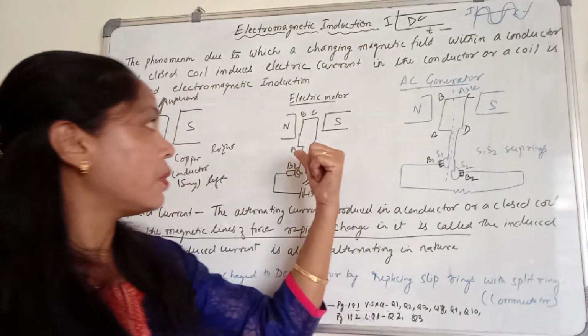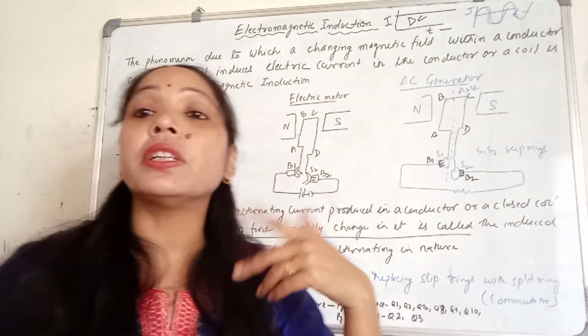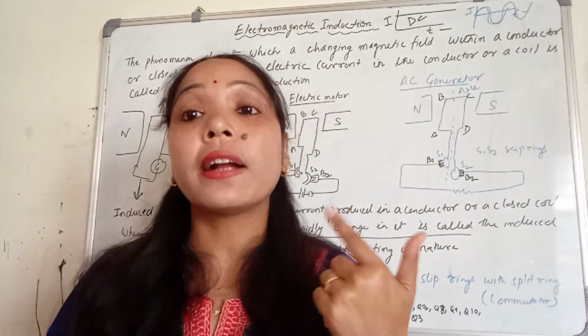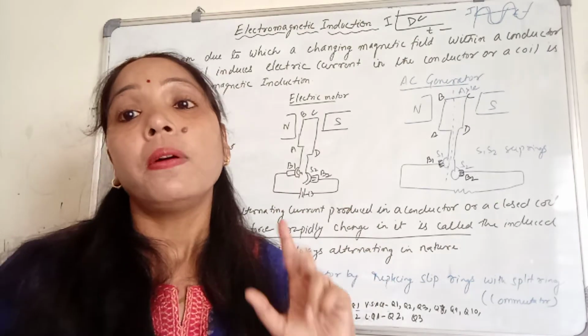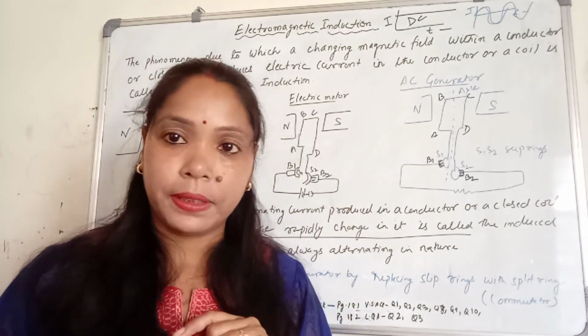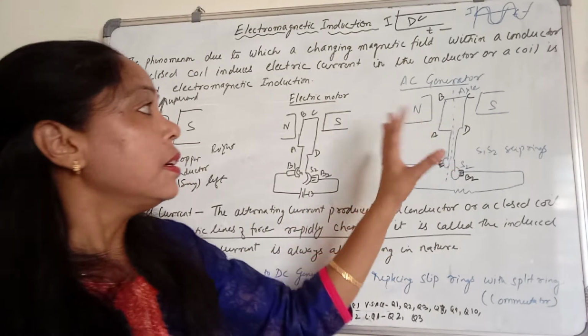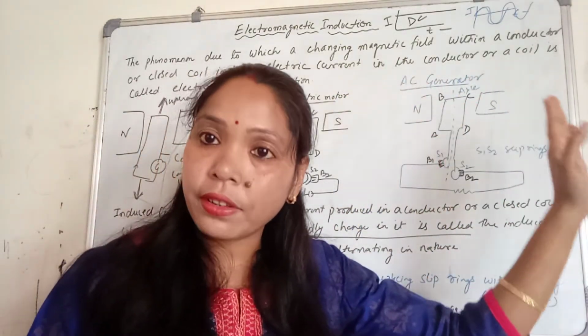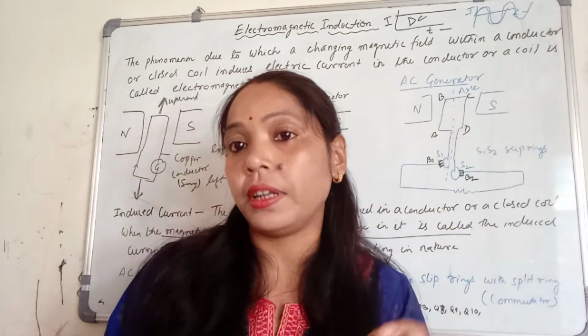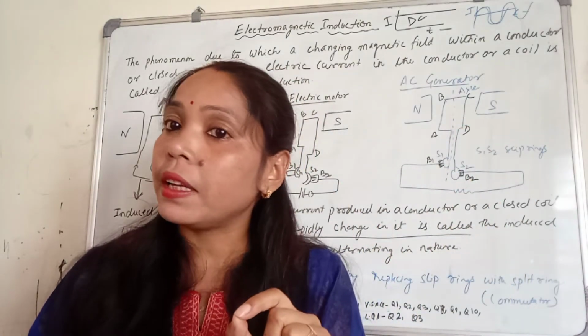It is just the reverse of the electric motor, because in an electric motor we convert electrical energy to mechanical energy. Now, the alternating current generator, that is your AC generator, the main principle is what?